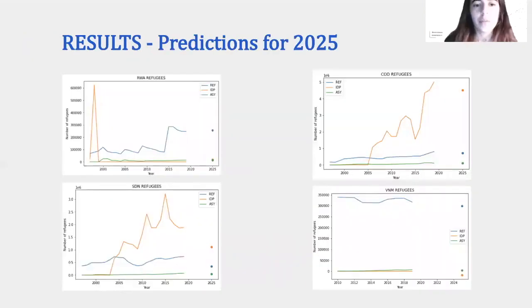Okay, so we will move on to the results. Here we can see, for example, 4 countries and their respective predictions for 2025. For each country, there are 3 lines, well, 3 predictions that refer to the 3 types of refugees that exist. The continuous line is the data present in the database, and the points are the ones predicted by our model. We can see that the results are quite good because they follow a trend.